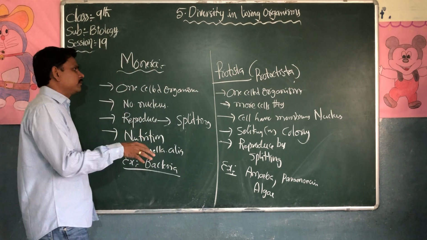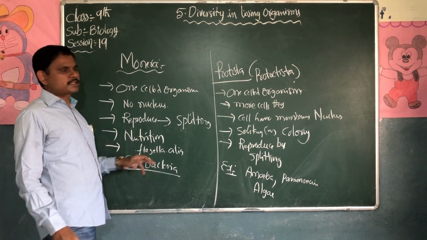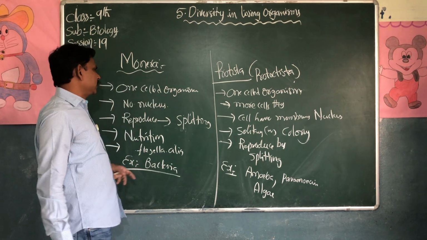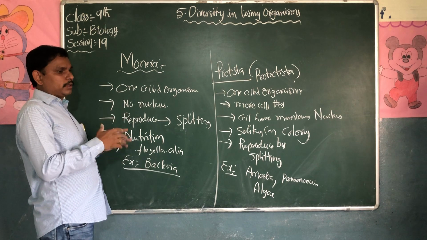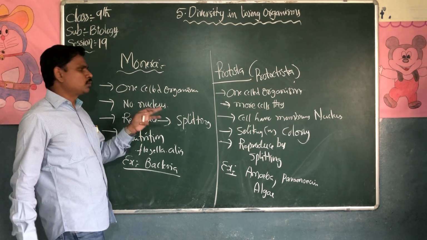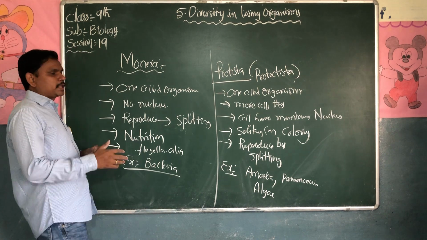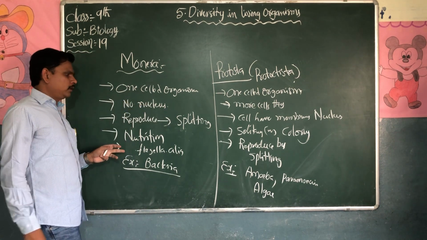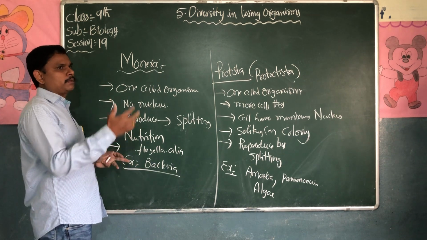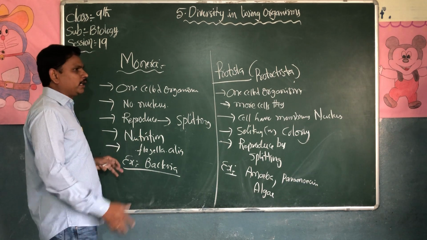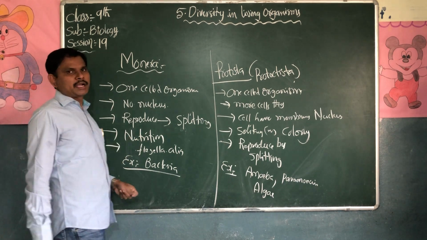Today we discussed 2 kingdoms. Monera are one-celled organisms without a nucleus. They reproduce by splitting into 2 organisms. They capture nutrition from outside their body. They move from one place to another by locomotion, with flagella or cilia. The best example is bacteria.